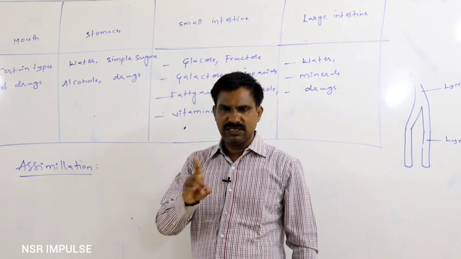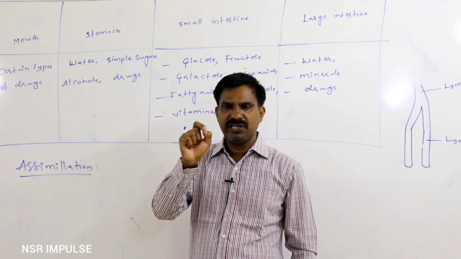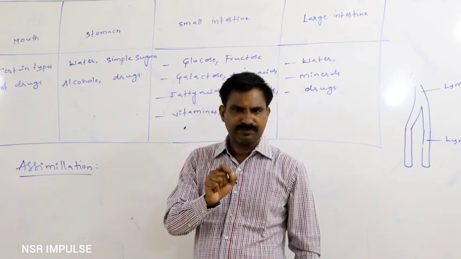Assimilation is nothing but the oxidation of the digested food material inside the cell.